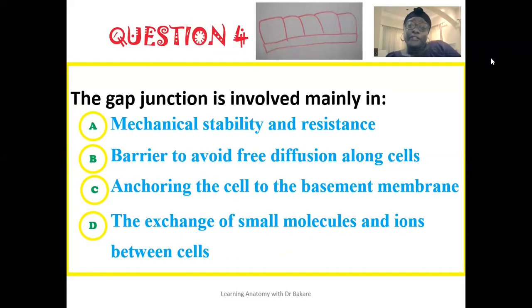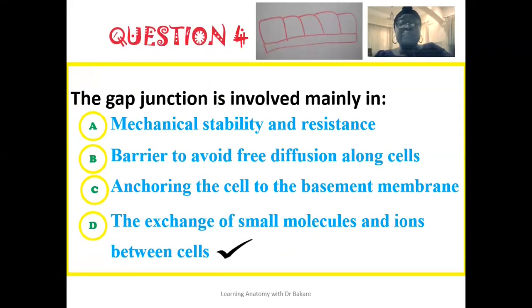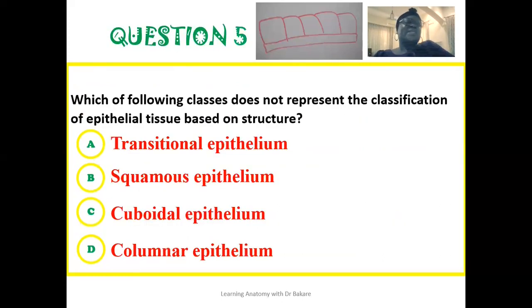So for question 4, gap junction is involved mainly in the exchange of small molecules and ions between cells. This is what gap junction allows. The 5th question: which of the following classes does not represent the classification of epithelium based on structure? The answer is the transitional epithelium. The transitional epithelium is constantly changing from one form to another. They do not have a distinct shape that they represent because they are constantly changing to suit the capacity of the organs that they are lining.